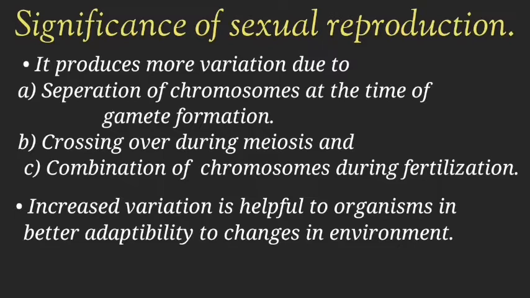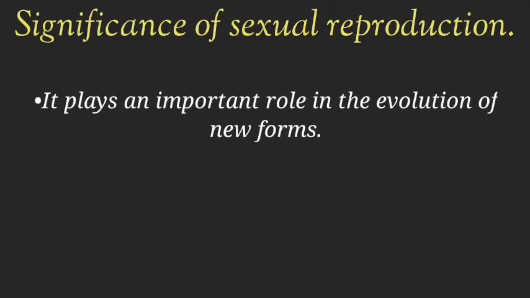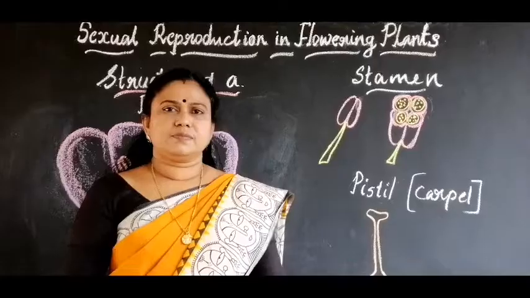It produces more variation due to the separation of chromosomes at the time of gamete formation, crossing over due to meiosis, and the combination of chromosomes during fertilization. And this increased variation helps organisms adapt to a changed environment. Sexual reproduction plays an important part in the evolution of new forms.